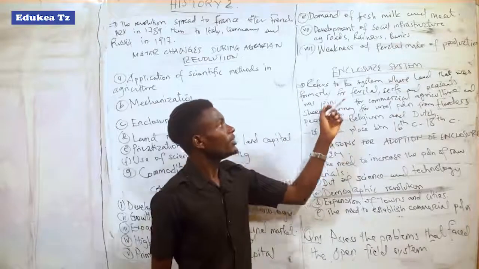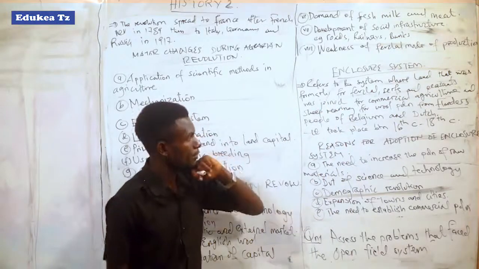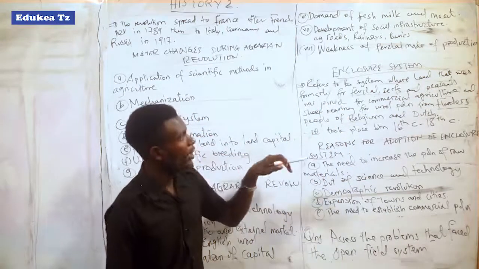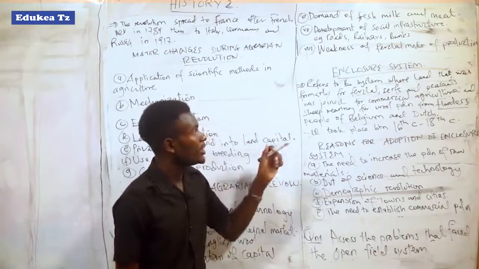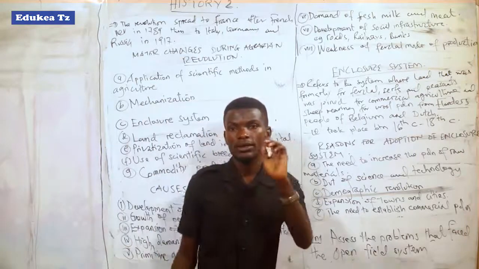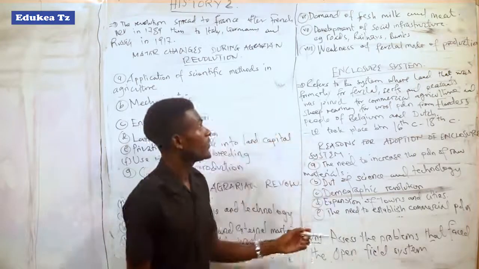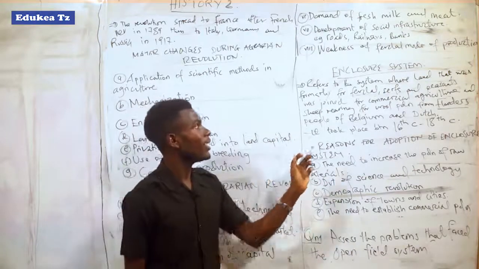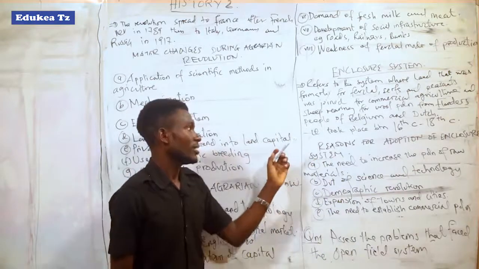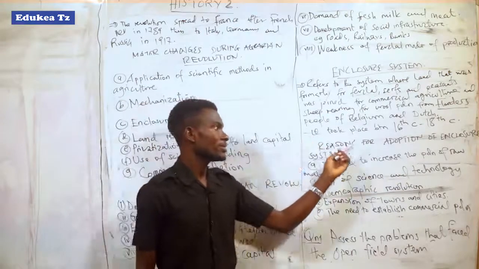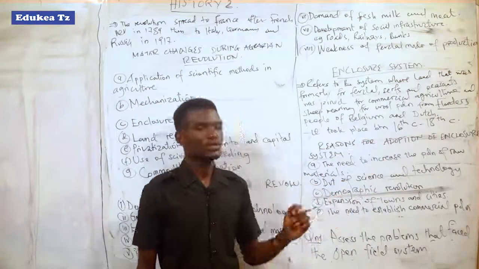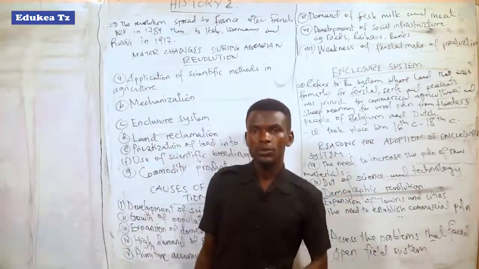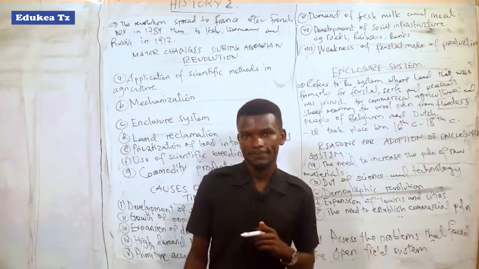After looking at the definition of enclosure system, where the land was joined together to make the large plantation, we have to see where the enclosure system took place. The enclosure system took place between the 16th century up to the 18th century.